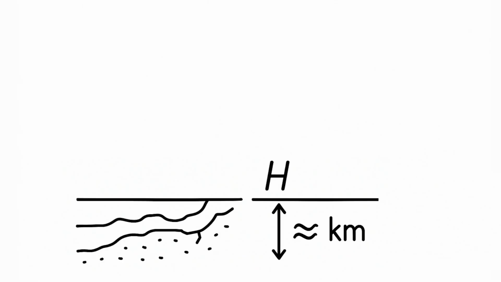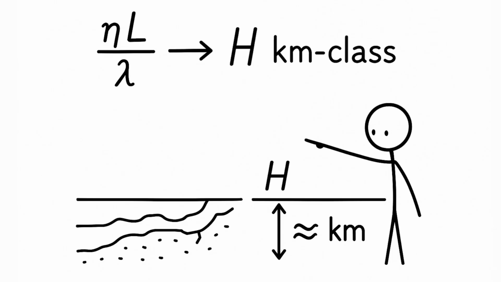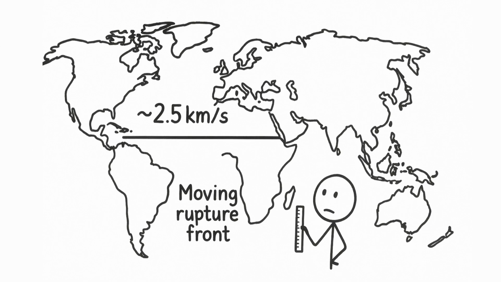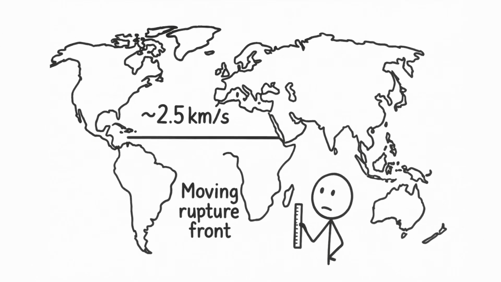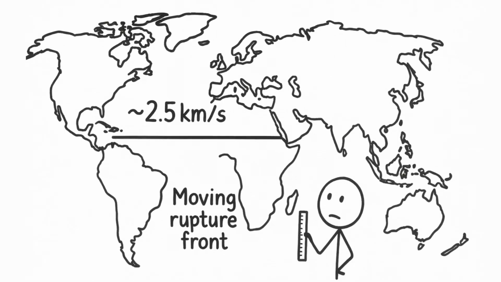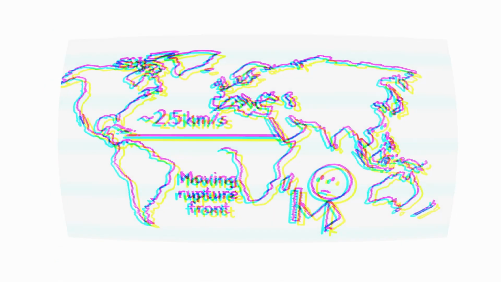Calculation of the bottom displacement for a tsunami. Wave h approximately equals ΔL over λ. At gigascales, h approaches kilometers. The rupture velocity is close to a fraction of the shear wave velocity, approximately 2 to 3 kilometers per second. The front length is hypothetically tens of thousands of kilometers.